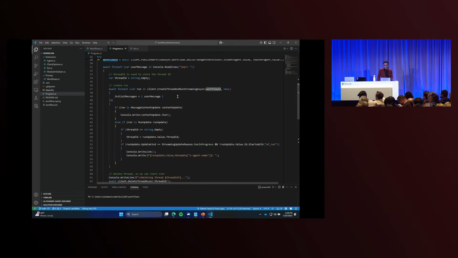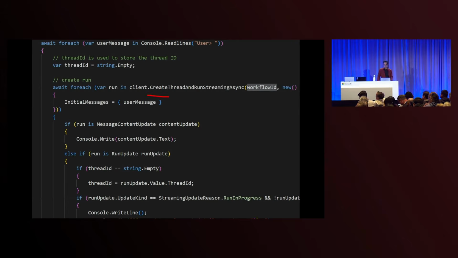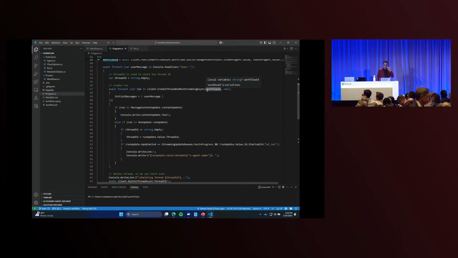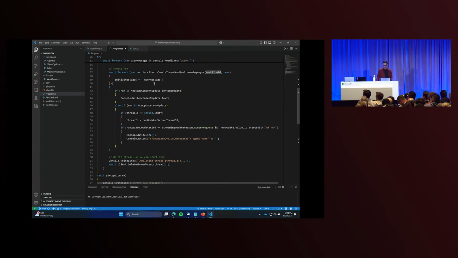And once you do that, we fall back to all the existing APIs that we have seen before, create, thread, and run. And instead of running a single agent, which would be the parameter here, here we're giving it the workflow ID, which is the multi-agent. So that is something we also spend a lot of time optimizing on, where we want to make your transitions very simple. We don't want you to move to a different stack, a different programming model. You can stay on the existing programming model and make minimal changes to switch into this next thing. And then I pass in a user message, and then I start printing these streams as I get back.